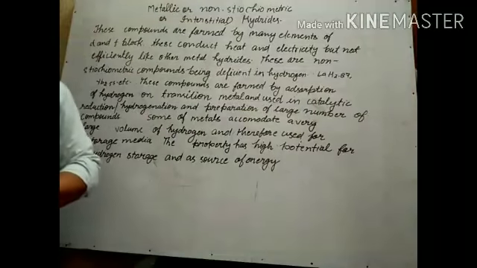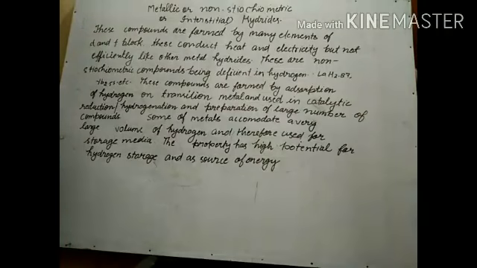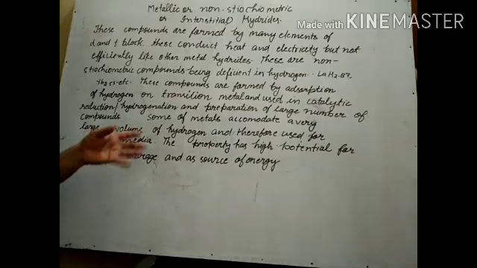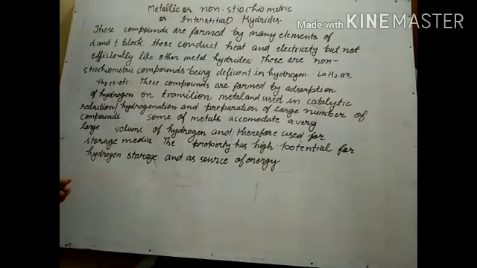They are formed by the adsorption of hydrogen on metal surfaces and used for various reactions like catalytic reduction, hydrogenation and preparation of a large number of compounds. Some metals accommodate a large volume of hydrogen, so they are used as storage media, and the property has high potential for hydrogen storage and as a source of energy.